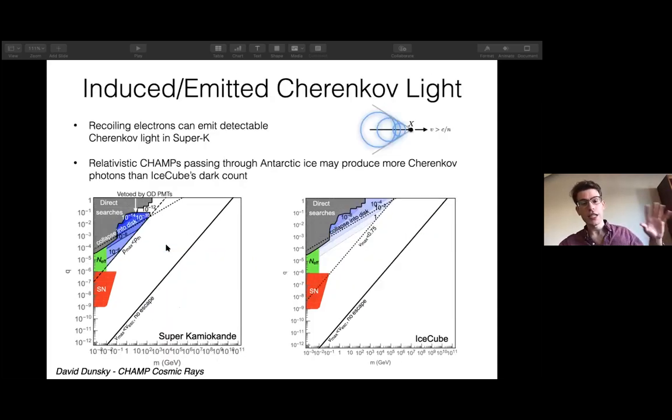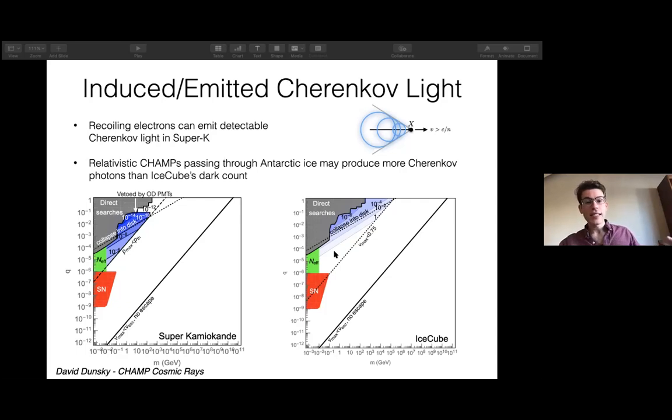Then I'll quickly discuss Cherenkov light experiments. For instance, champs can cause Cherenkov light over the background in detectors like IceCube, or recoil with electrons in Kamiokande. These champs need much larger charges to actually create the visible Cherenkov light. And you can put very strong bounds on the fraction of champ dark matter, roughly 10 to the minus 10, 10 to the minus 14 for very large Q from, say, Super-K, and large also for IceCube.